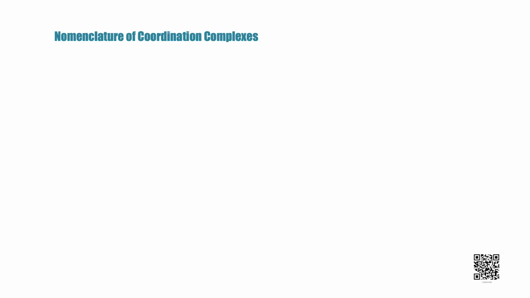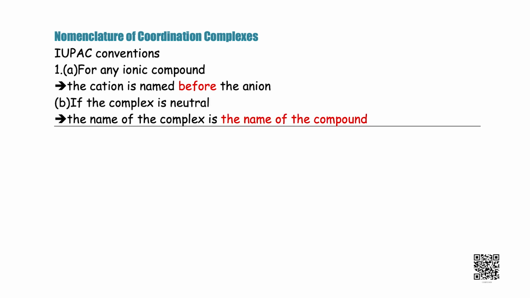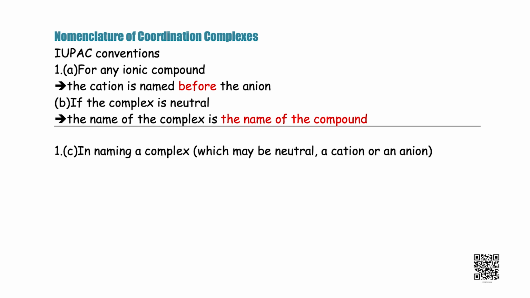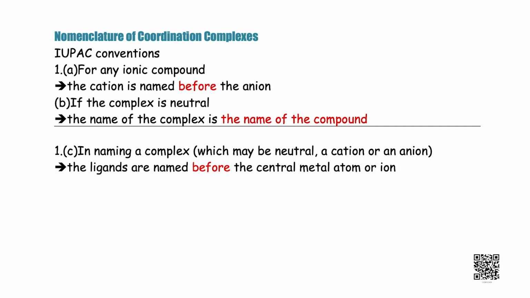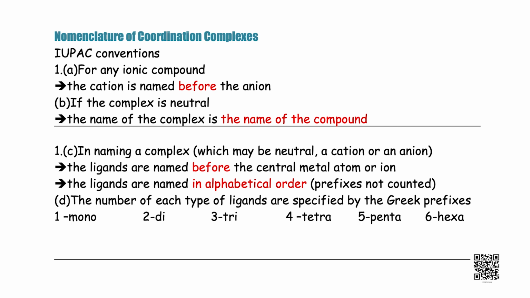Nomenclature of coordination complexes, IUPAC conventions. Let us learn them one by one. For any ionic compound, the cation is named before the anion. If the complex is neutral, the name of the complex is the name of the compound itself. In naming a complex, which may be neutral, a cation or an anion, the ligands are named before the central metal atom or ion. The ligands are named in alphabetical order. Prefixes are not counted. The number of each type of ligand is specified by the Greek prefixes.